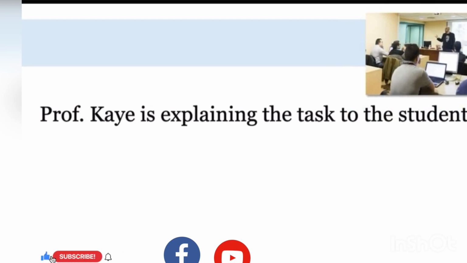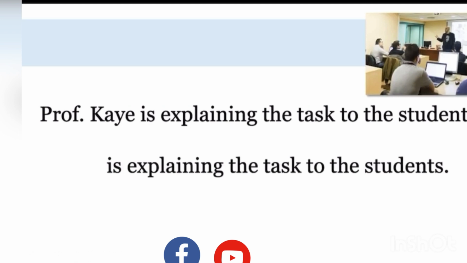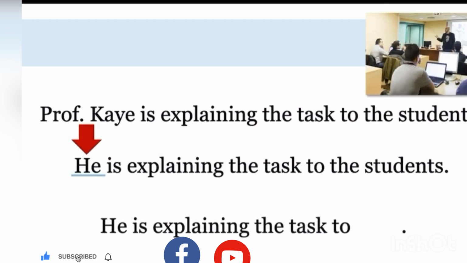Professor K is explaining the task to the students. Okay, replace Professor K with a subject pronoun. He is explaining the task to the students. And now, let's replace students with an object pronoun. He is explaining the task to them. He's explaining the task to them.